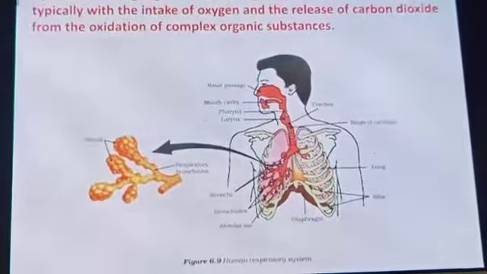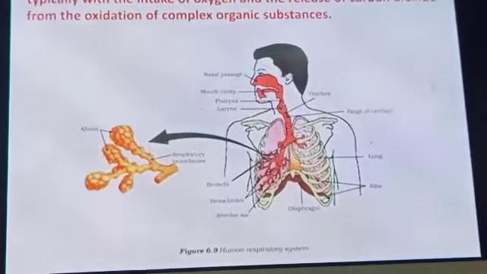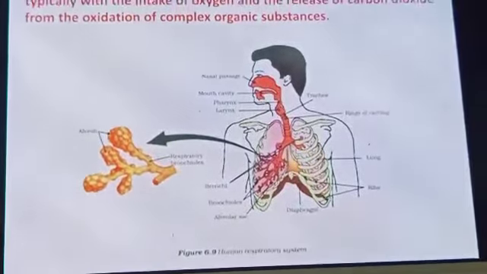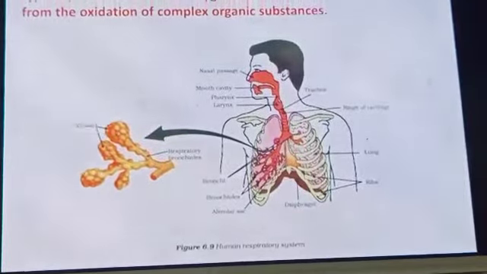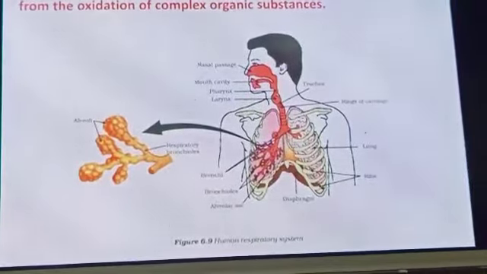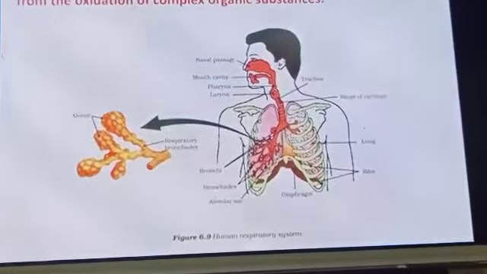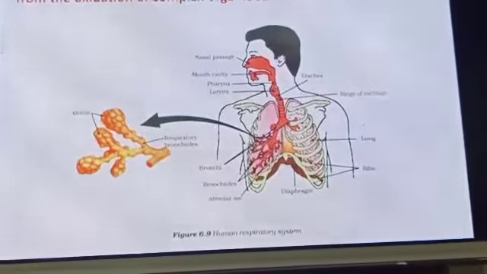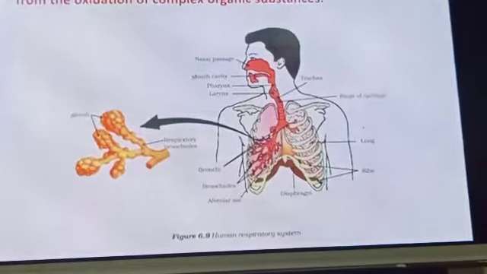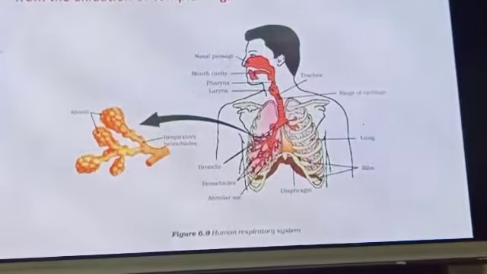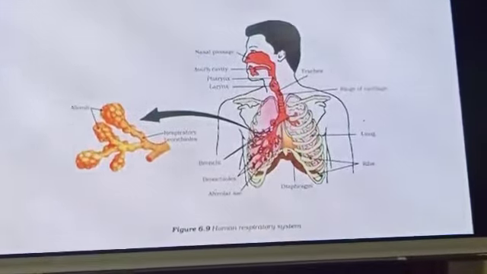Diffusion pressure alone cannot take care of oxygen delivery to all parts of the body. Instead, respiratory pigments take up oxygen from the air in the lungs and carry it to the tissues which are deficient in oxygen before releasing it. In human beings, the respiratory pigment is hemoglobin.